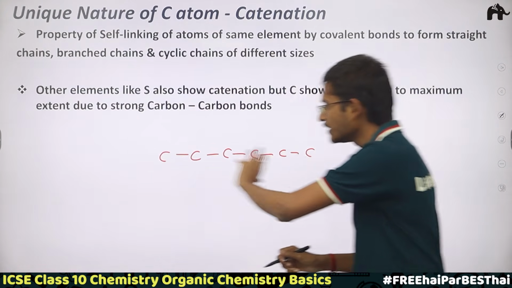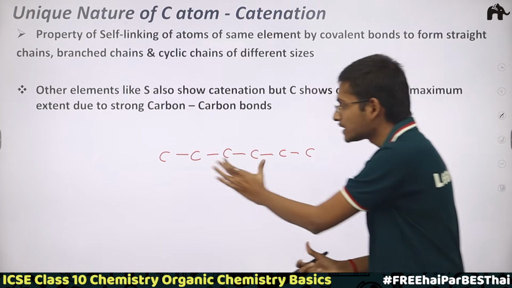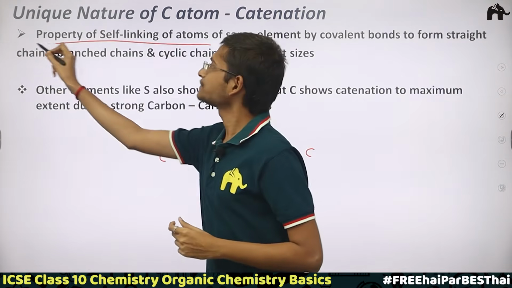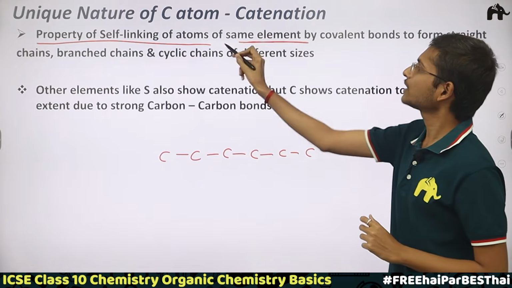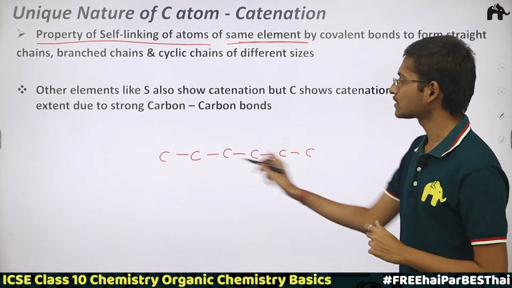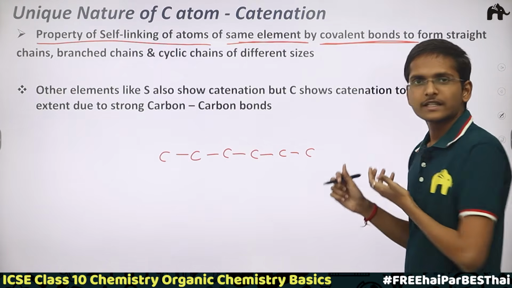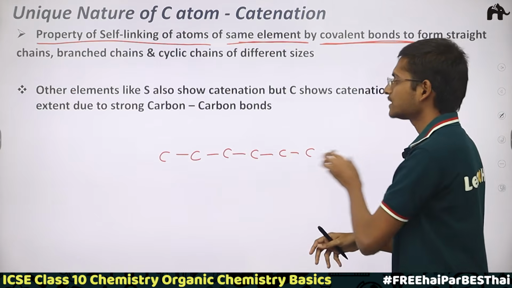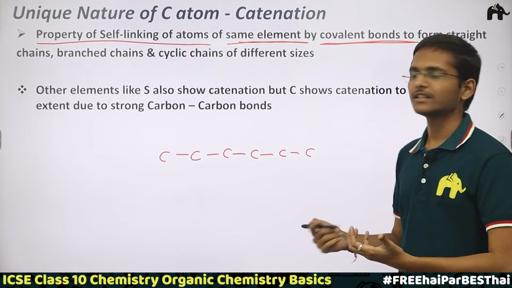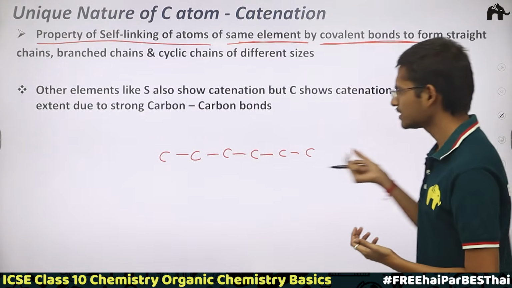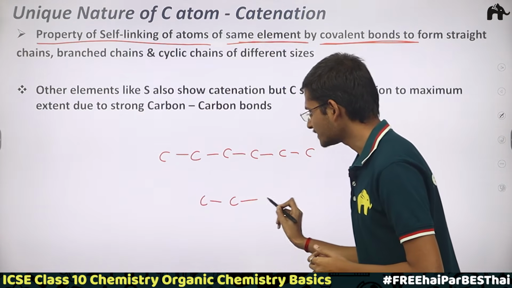So this self-linking of carbon atoms, the property of self-linking of atoms of the same element, you can see here the carbon element, happens by forming covalent bonds. Now this linkage, in which atoms of the same element are linked by covalent bonds, can form a long, simple straight chain, or they can form a branched chain like this.